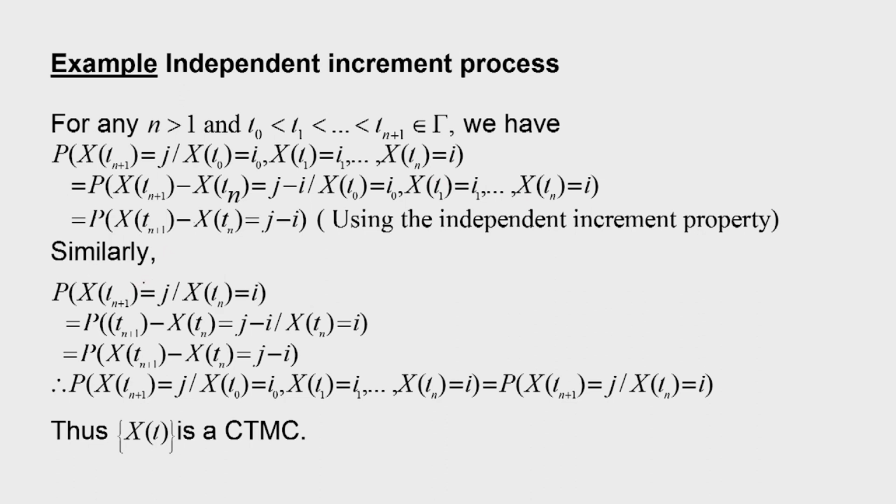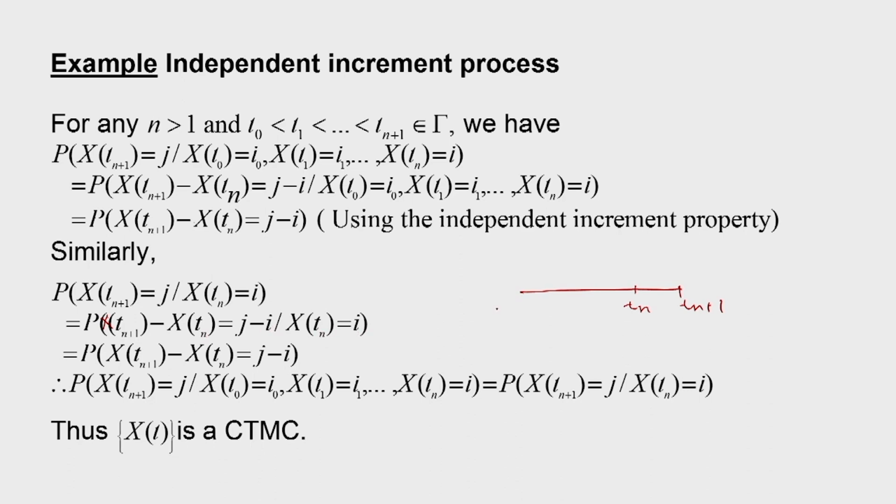Now let us see what happens to the probability that X(t_{n+1}) is equal to j, given that X(t_n) is equal to i. Suppose this is t_n and this is t_{n+1}. Given that X(t_n) is equal to i, the increment is j minus i. So X(t_{n+1}) minus X(t_n) is equal to j minus i, given that X(t_n) is equal to i.